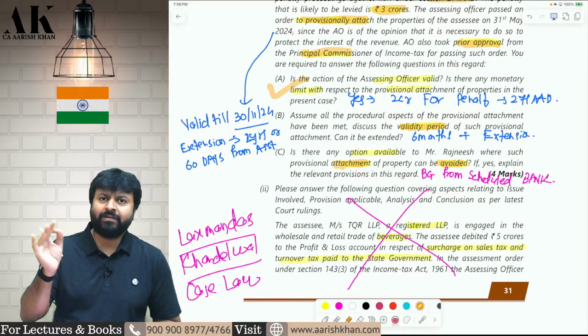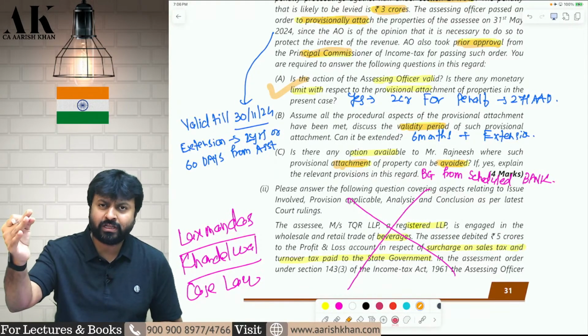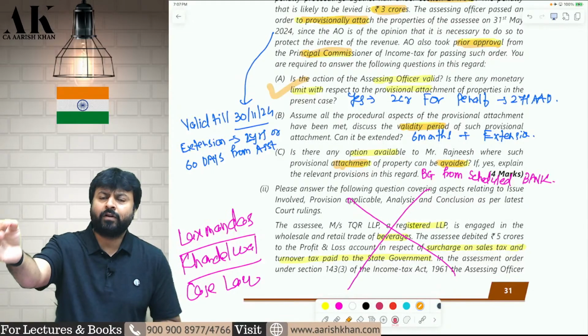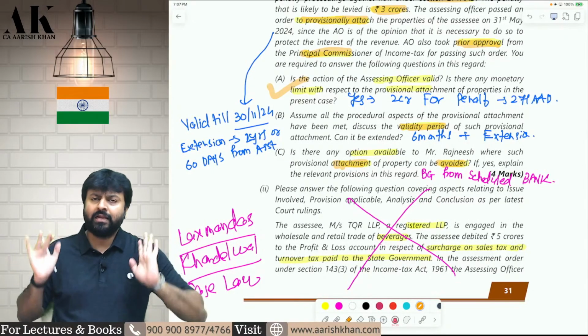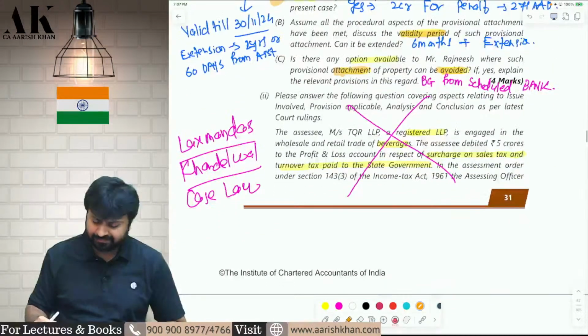What is the value of property? Value of property is 3 crore rupees. Give a bank guarantee to the income tax department of 3 crore rupees from a scheduled bank. They will release the property. Then the provisional attachment provisions will not be applicable.